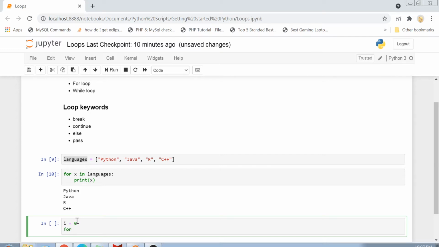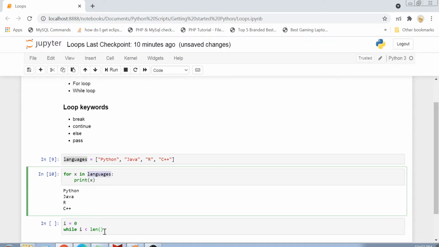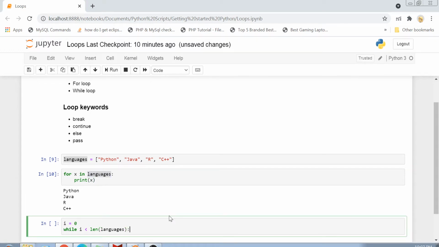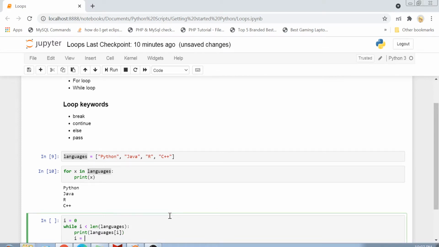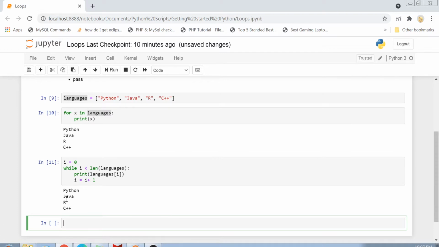Okay, so let's iterate using while loop. While i is less than the length of languages, so while this index is less than the length of the collection, simply print languages[i]. And now we will increment this counter. So you see, this is doing the same thing as my for loop.